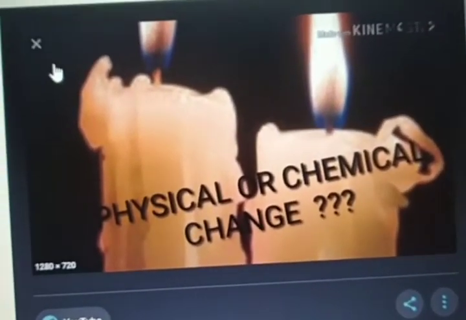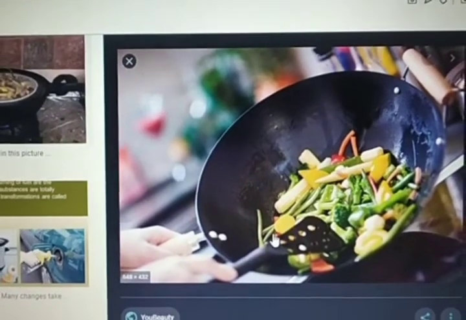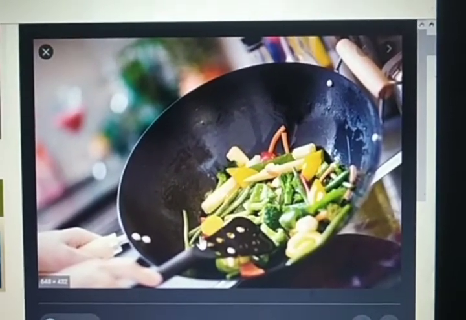So that is why it is a chemical change. You cannot get the original cotton thread from this black mass. So this process is a chemical change. Burning of candle is a chemical change. Now, cooking of food is also an example of chemical change.